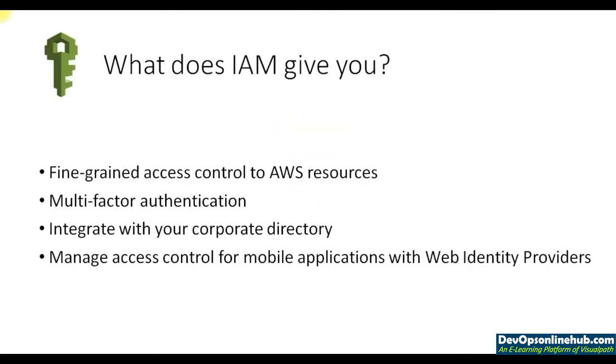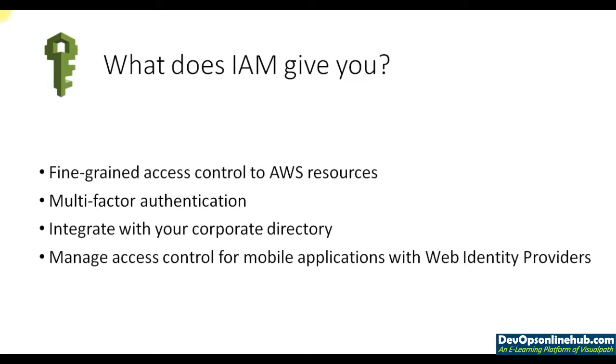So what does IAM give us? It gives us fine-grained access control to AWS resources. It gives us multi-factor authentication. It also helps us integrate with the corporate directory. If I have hundreds or thousands of users in my company and I want all of them to start using the AWS account, it would be a very tedious job to add each one individually.